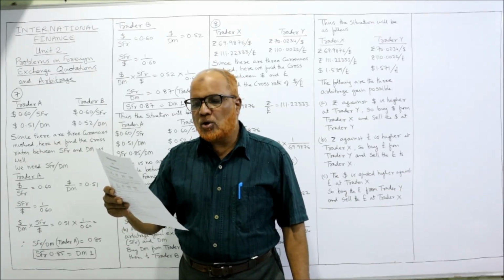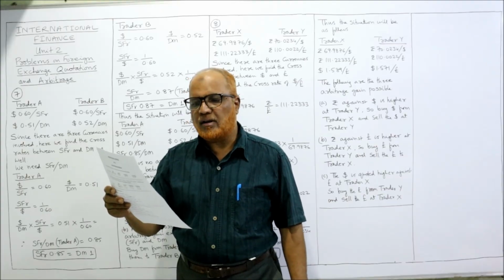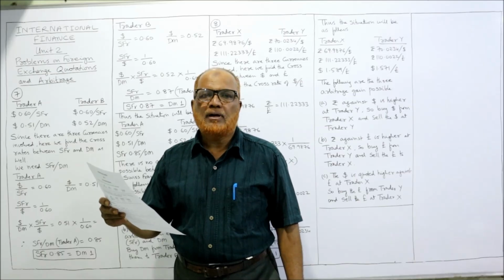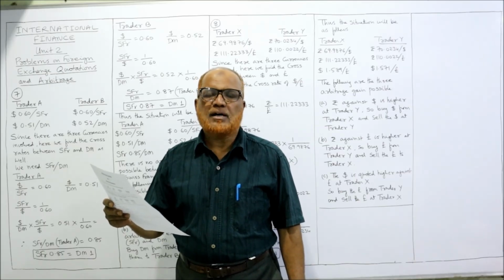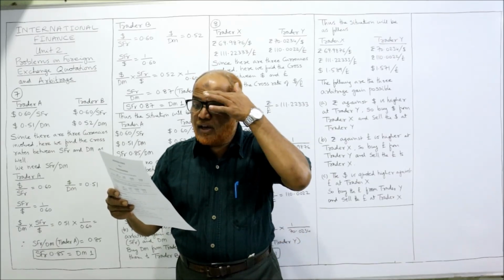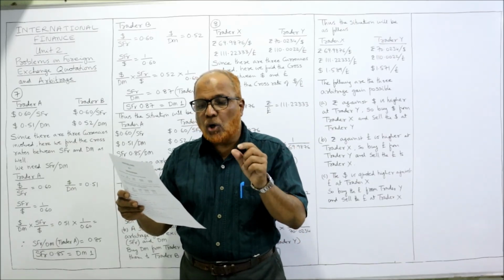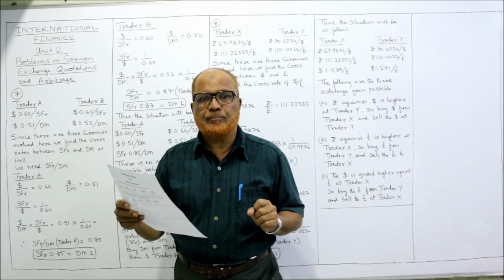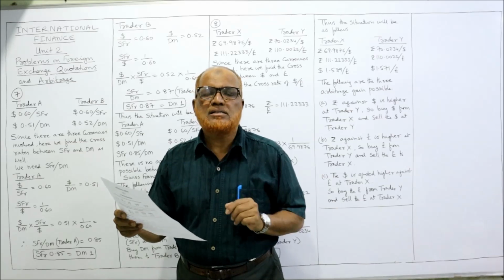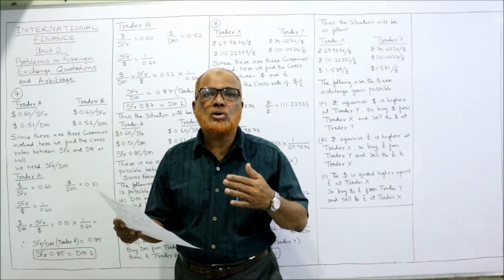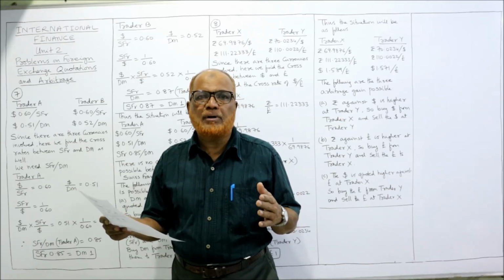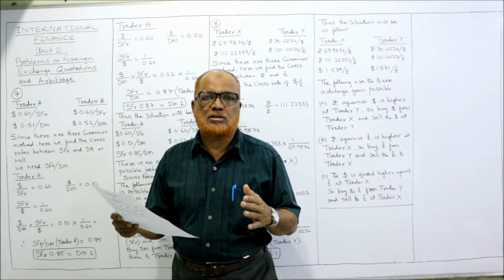So $0.60 per SFR and $0.51 per DM. DM is the Deutschmark. It is the currency of Germany. So we are given 3 currencies: dollar, SFR and DM. By using these 2 quotations and 3 currencies, we can find out the cross rate. By calculating the cross rate, we can find whether there are arbitrage possibilities or not.